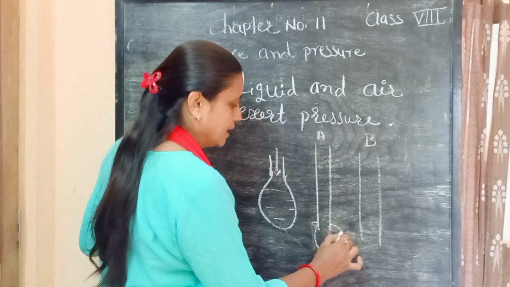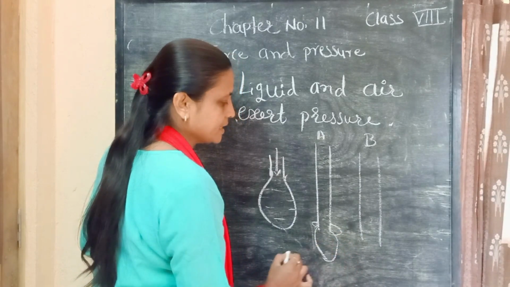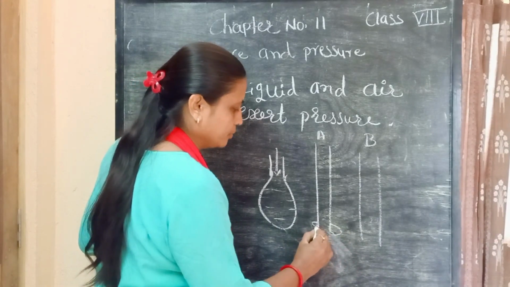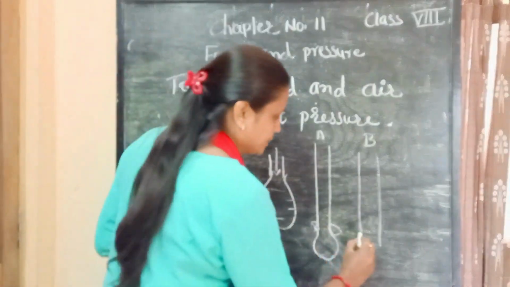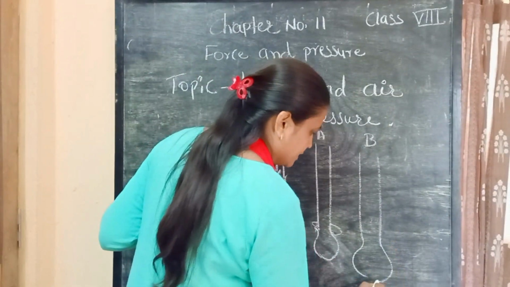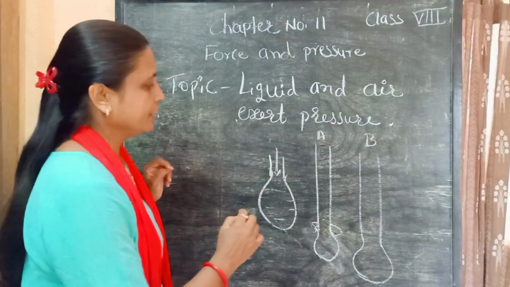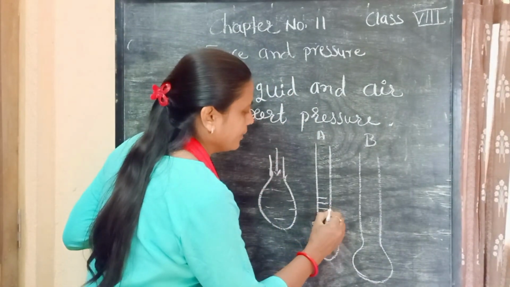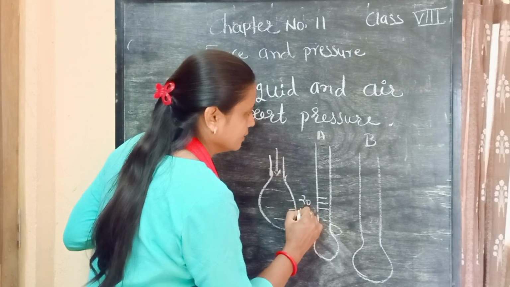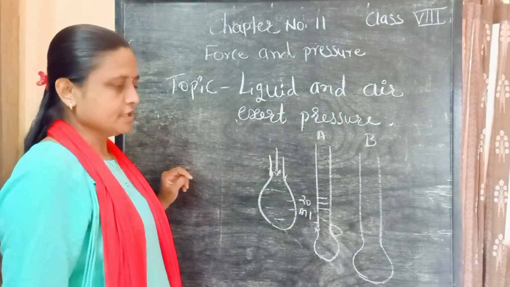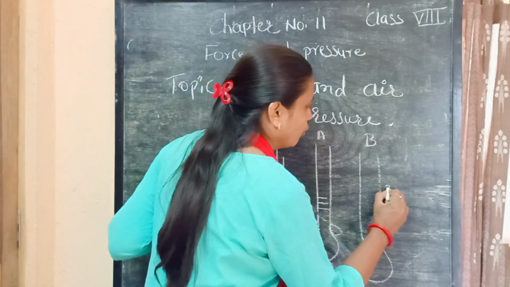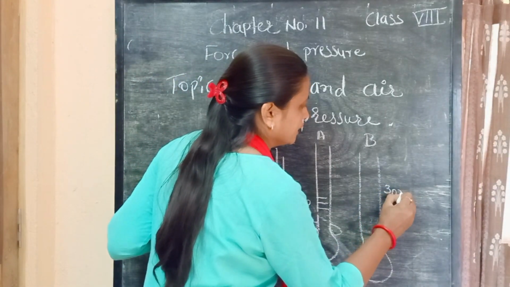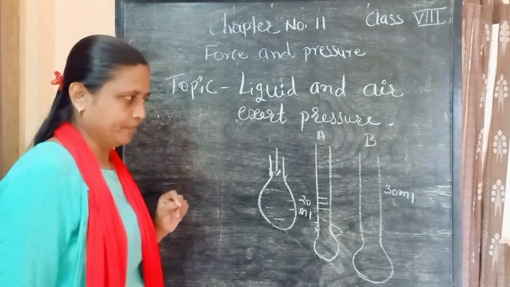Then I fill 20 ml of water in tube A and 30 to 40 ml of water in tube B.